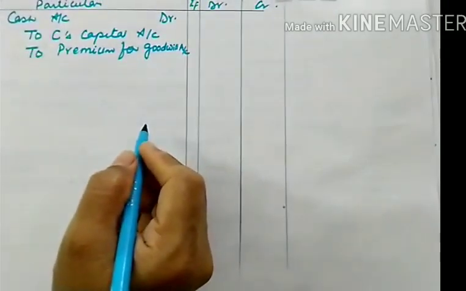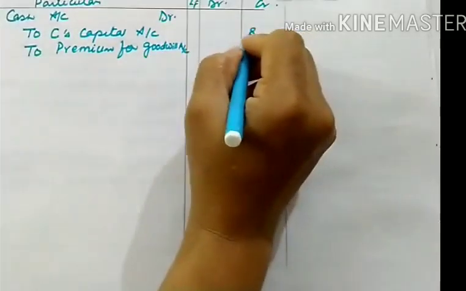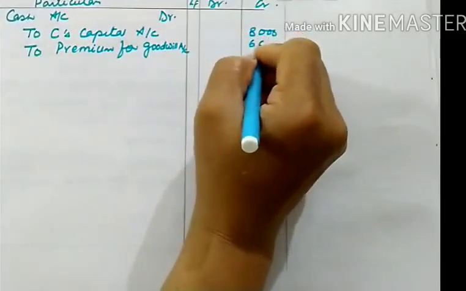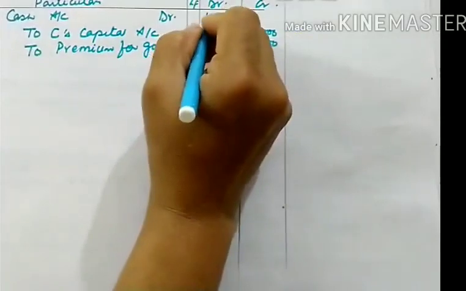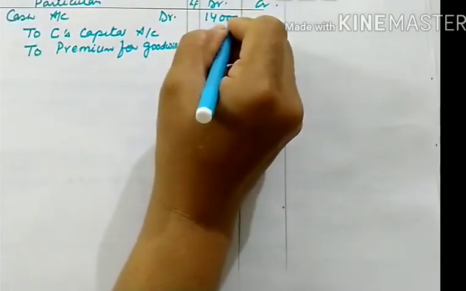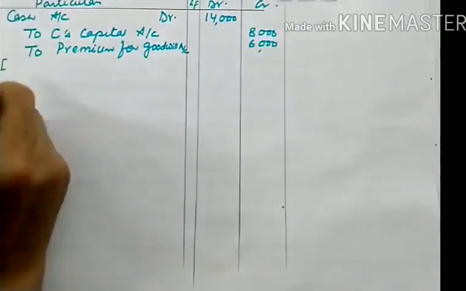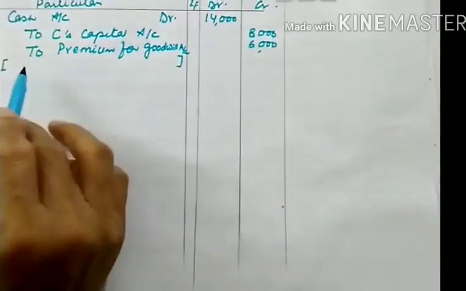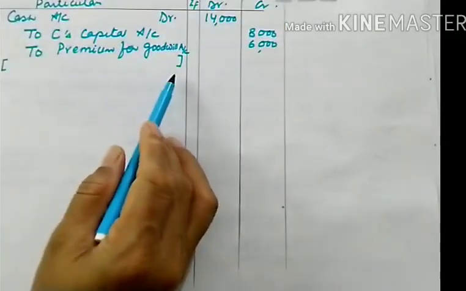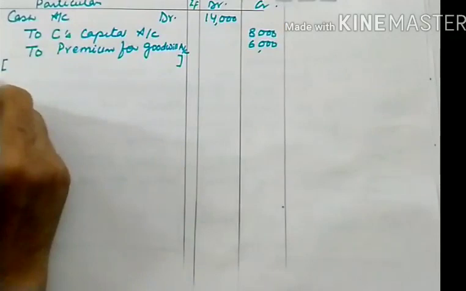So C is bringing 8,000 as capital and 6,000 as premium money. Total of these two is 14,000. And you can write down the narration also. Being capital and premium brought in by C in cash.